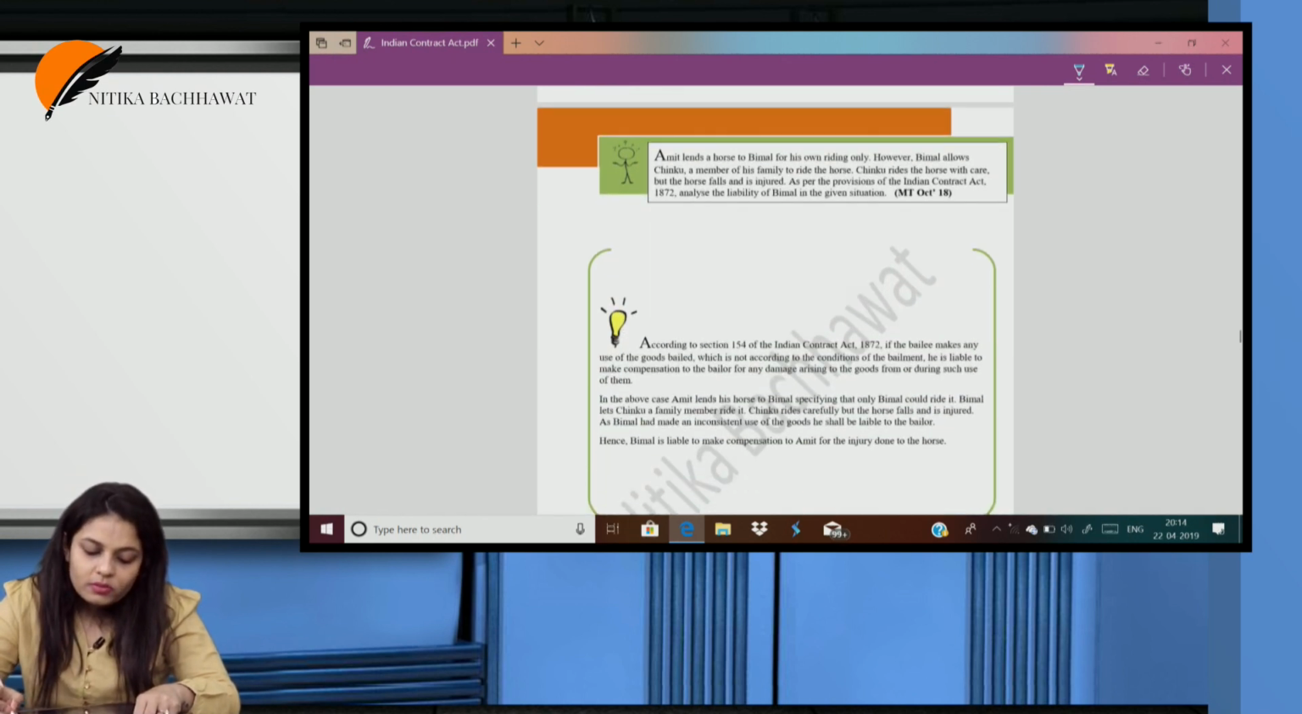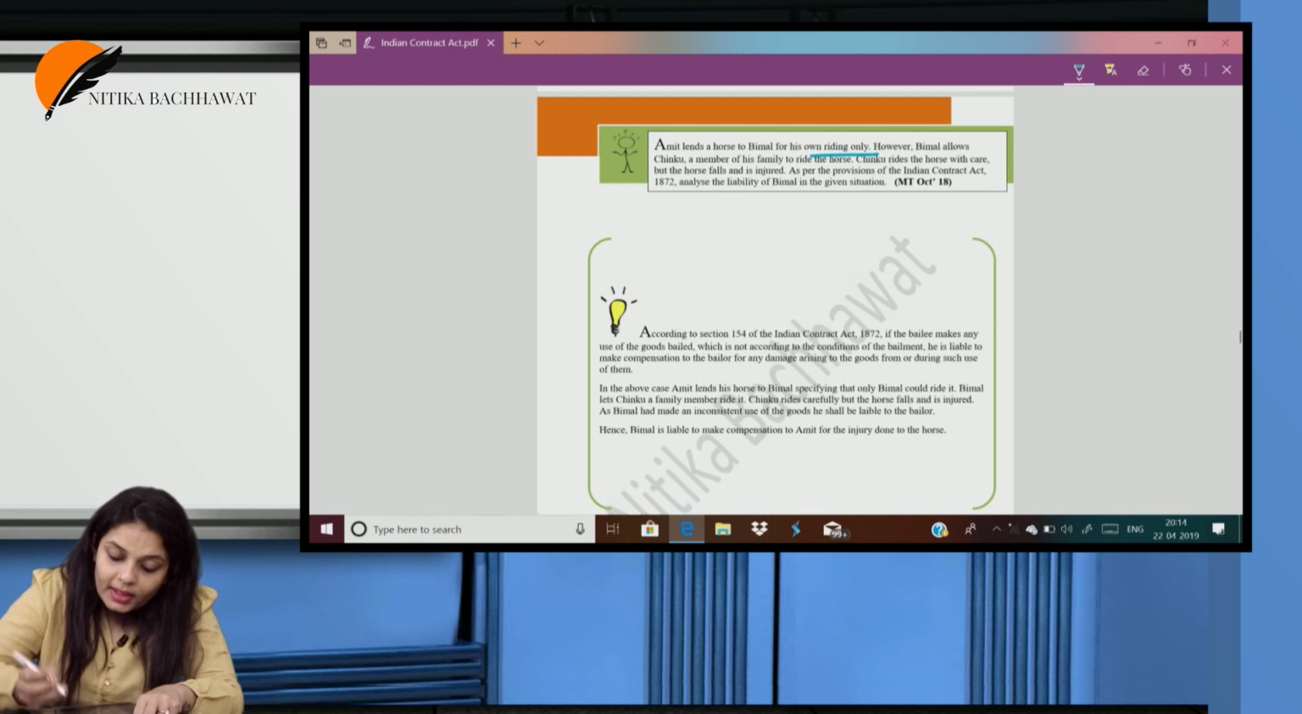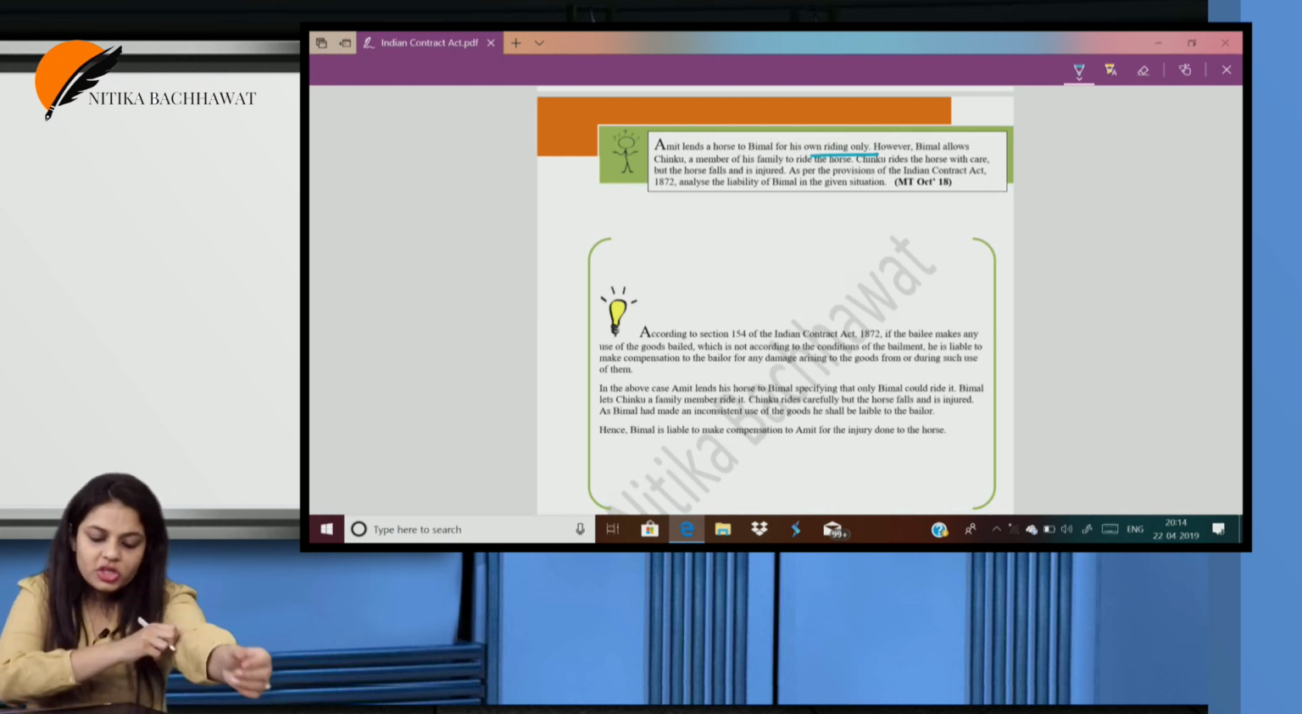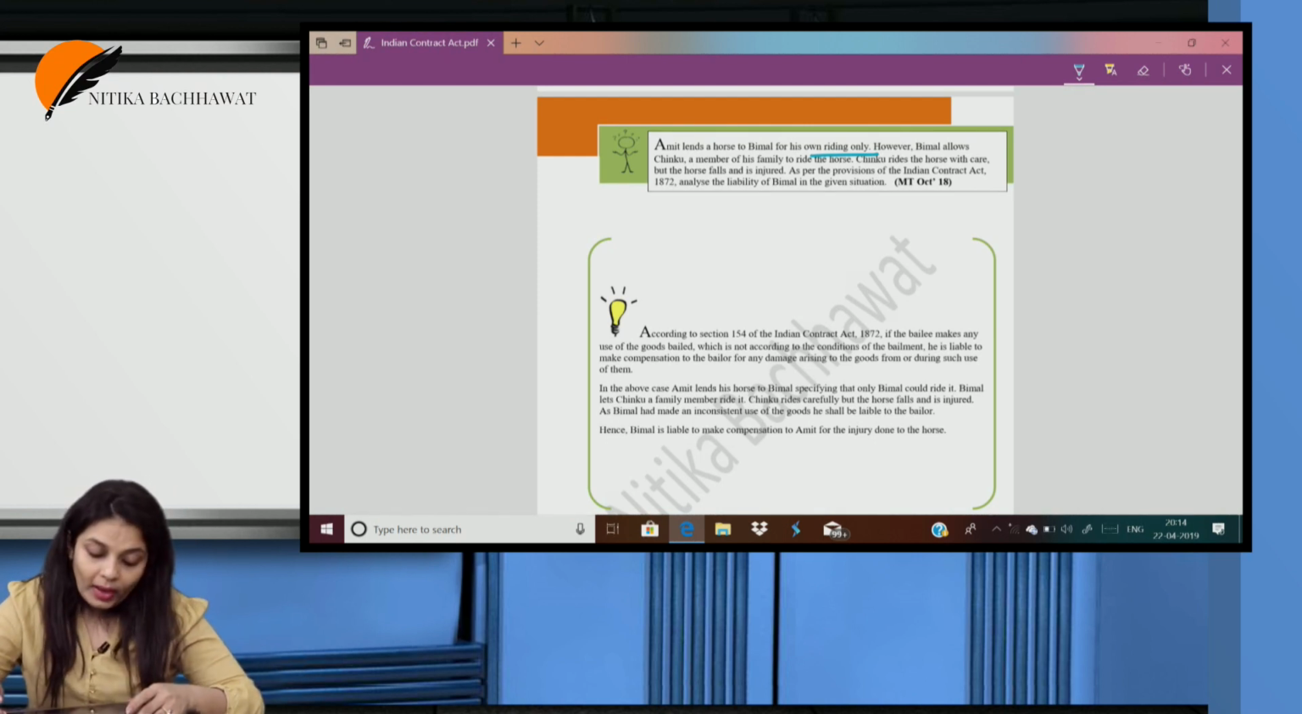Amit lends a horse to Bimal for his own riding only. However, Bimal allows Chinku, a member of his family, to ride the horse. Chinku rides the horse with care, but the horse falls and is injured.